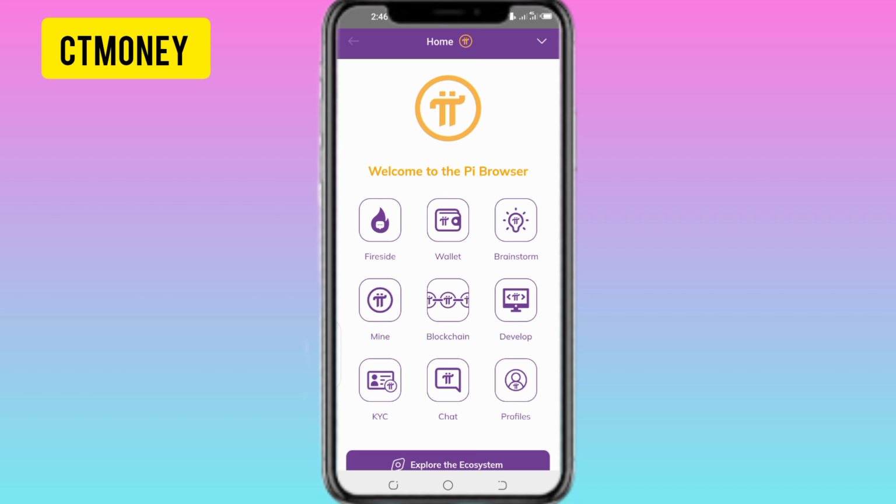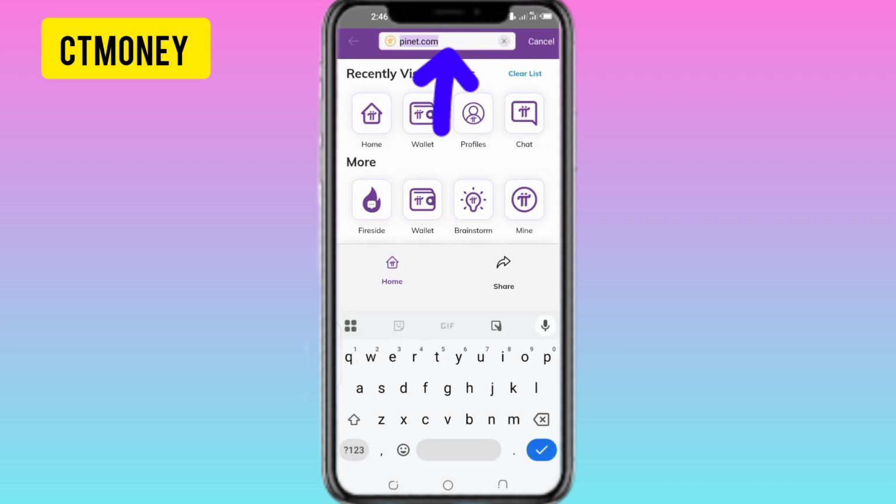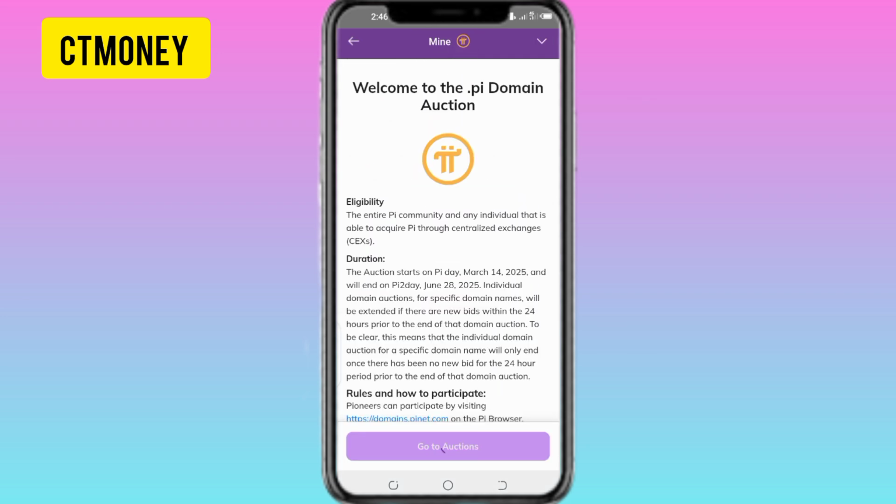So now you can see I'm currently in my Pi browser. Once you copy the link, you see this section that is showing you home. Tap on it, that's the search bar. Then make sure you input that link. Once you input it, click on search, and it will bring you to this interface where it shows you all the details.